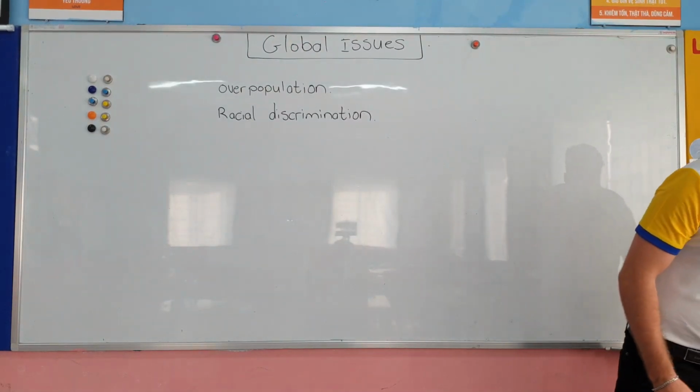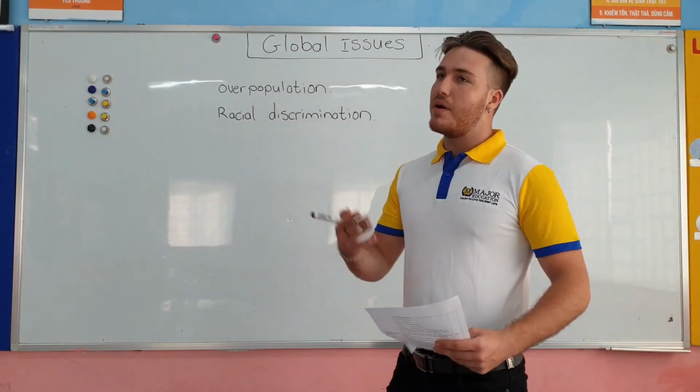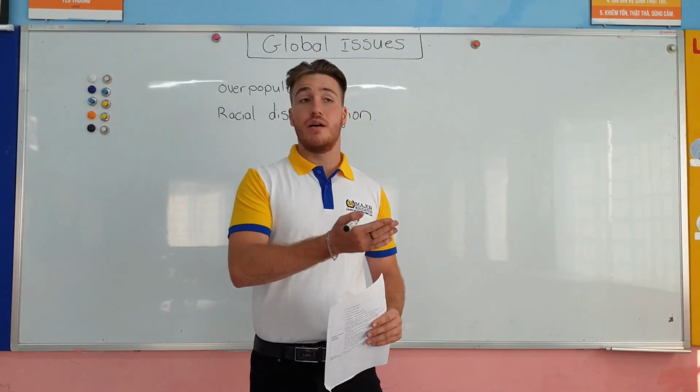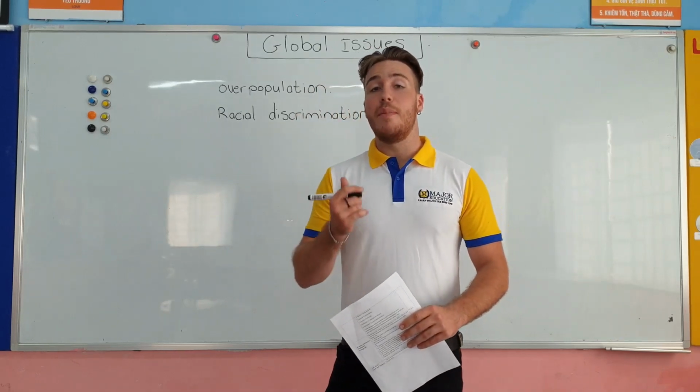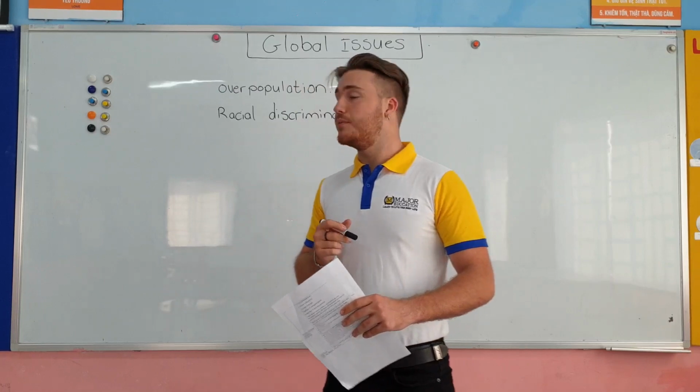Racial discrimination can happen all over the world, right? We have people in America, in Africa, in Vietnam, wherever, making other people feel bad, and it is a problem we need to stop as soon as possible.